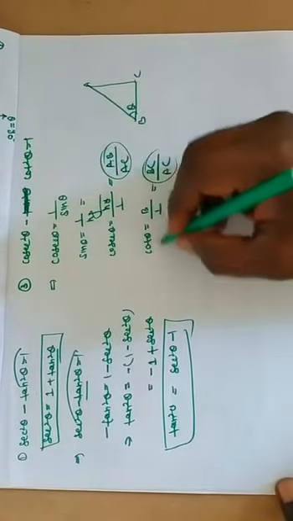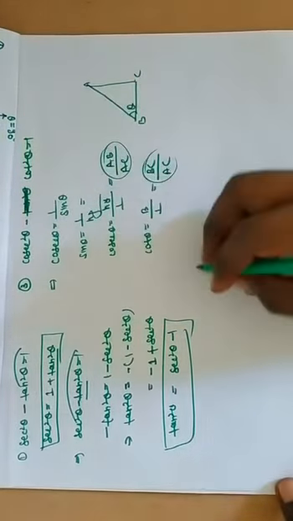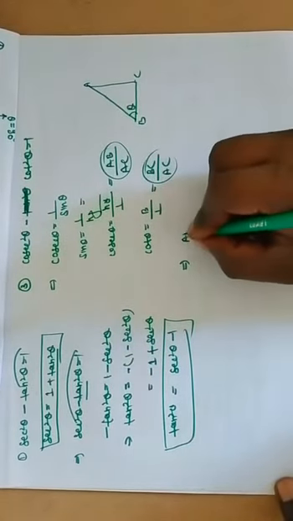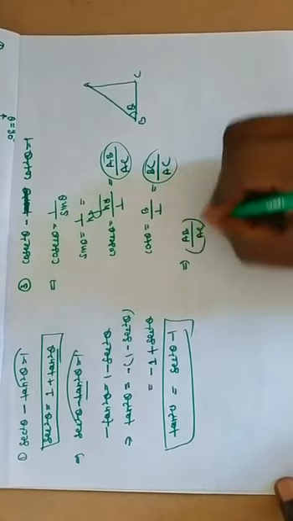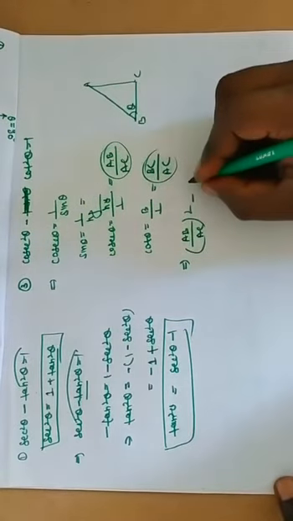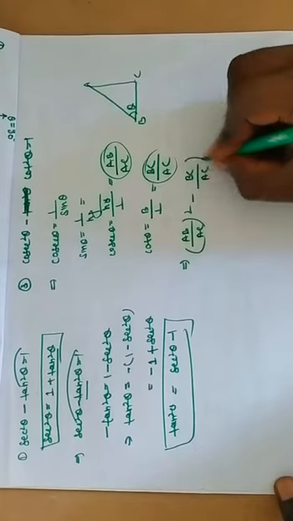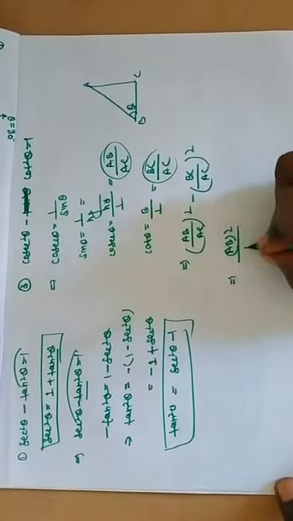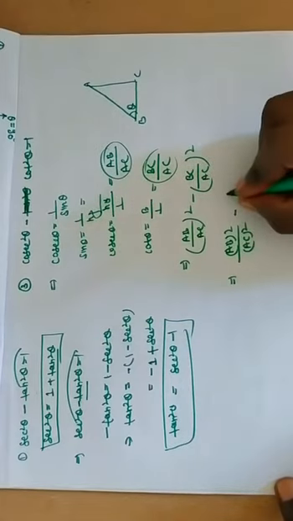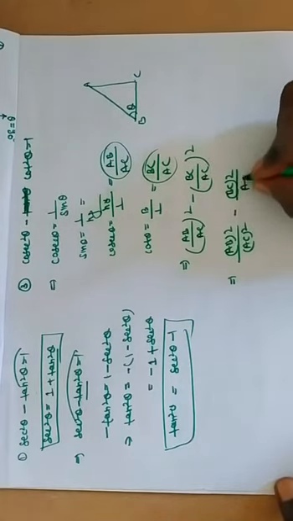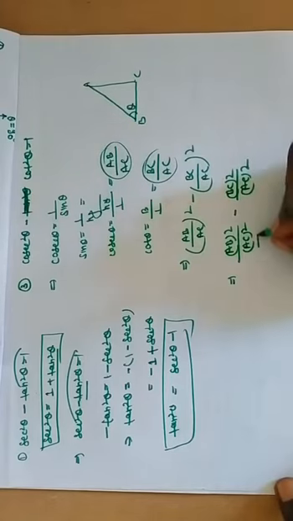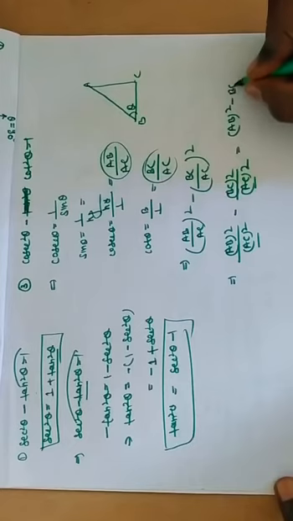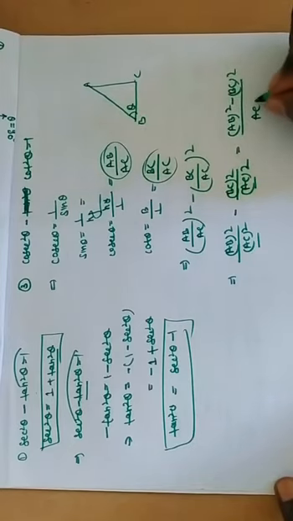We put the values of cosec and cot in the equation: AB upon AC squared minus BC upon AC squared. We write AB square upon AC square minus BC square upon AC square, and the denominator is the same, so AB square minus BC square upon AC square.